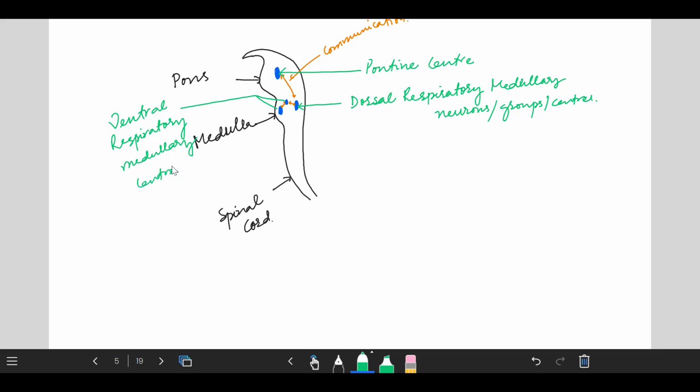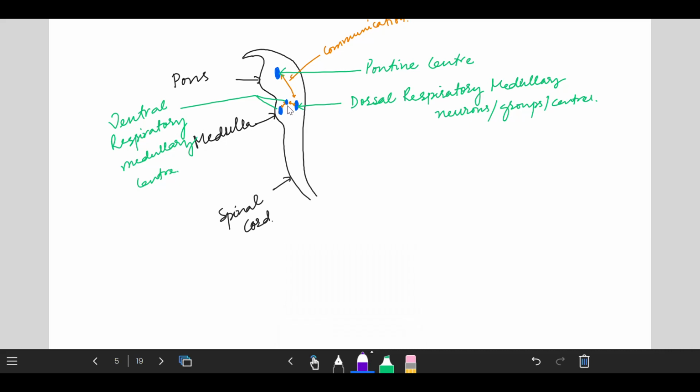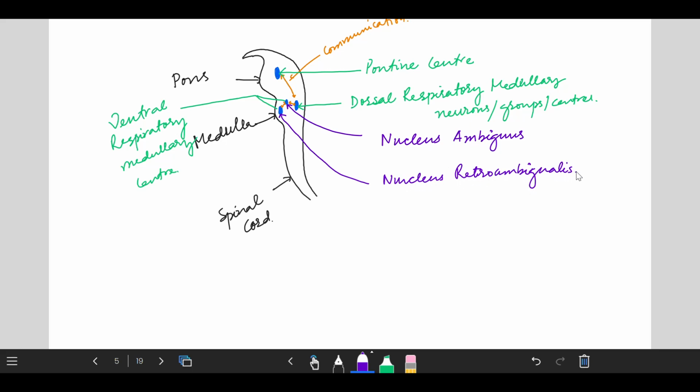You need to keep in mind that the smaller one is known as nucleus ambiguus, and the larger one is known as nucleus retroambigualis. These two are part of the ventral respiratory medullary center.